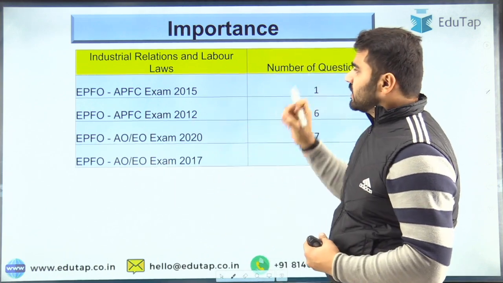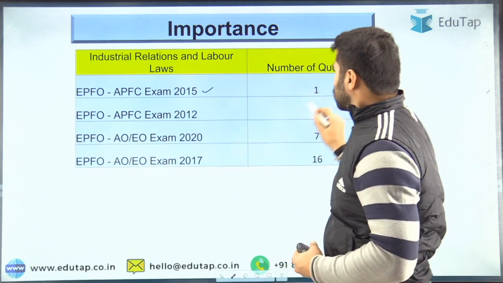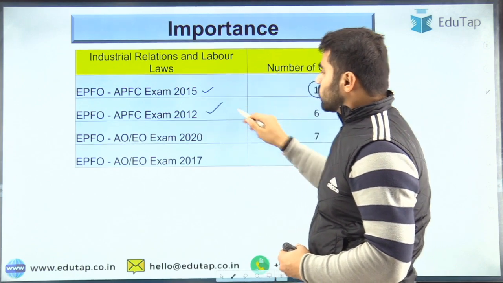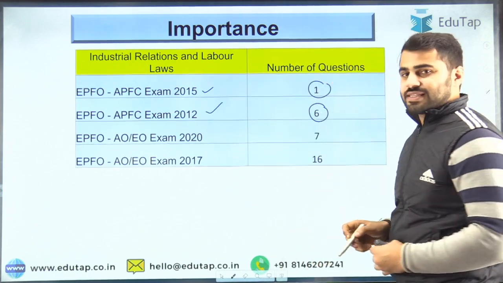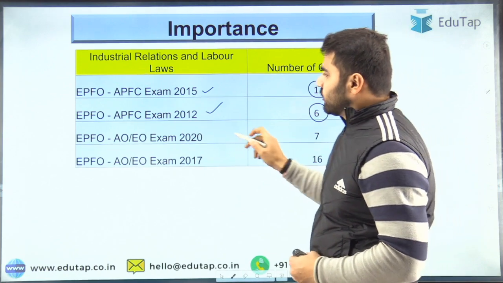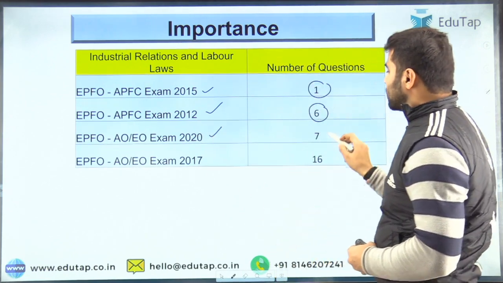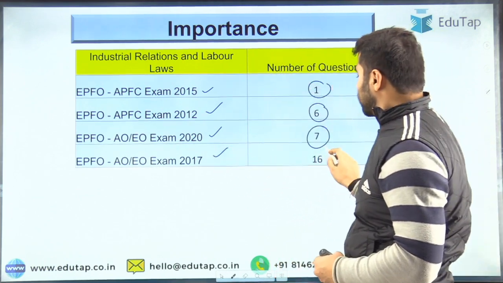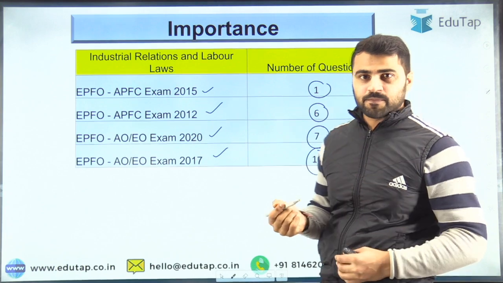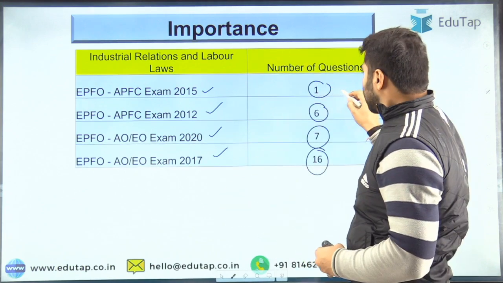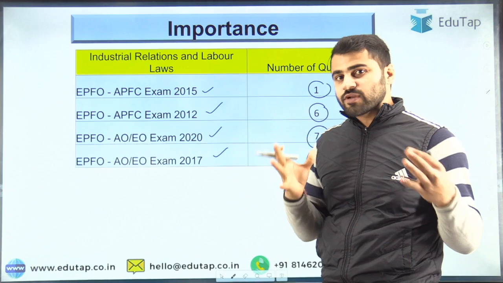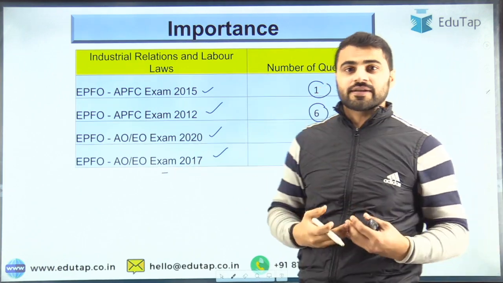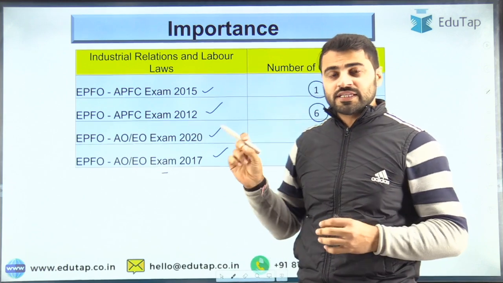right? If we see the APFC examination of 2015, only one question was there. In the APFC examination of 2012, 6 questions were there. In the EO examination of 2020, 7 questions were there. And in the EO examination of 2017, 16 questions were there. This means questions were asked from this component that you cannot skip. 16 questions in 2017, which means this component is very important.